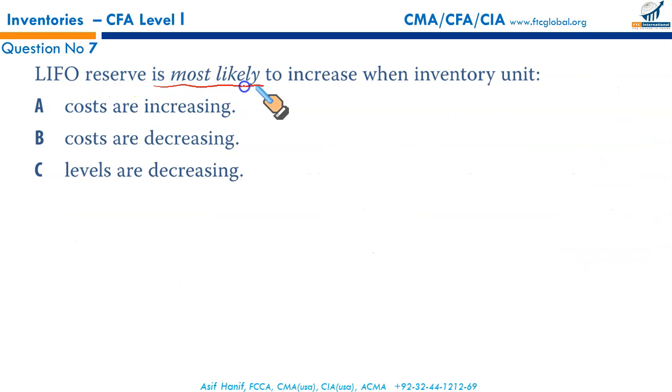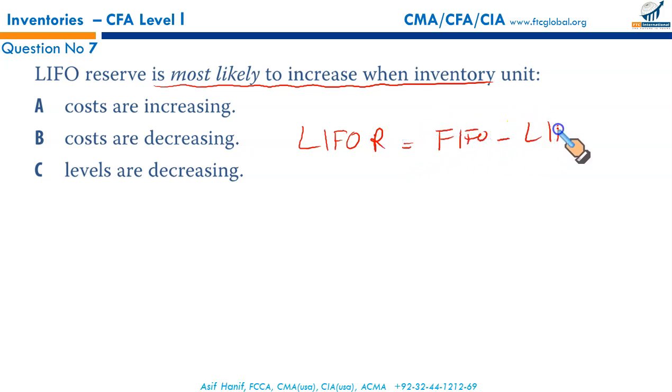LIFO reserve is most likely to increase when? We just glided through the learning outcome statements. Now you see how we apply it here. We know LIFO reserve is the difference between FIFO based inventory and the LIFO based inventory. This is what you call the LIFO reserve. LIFO reserve is likely to increase when either FIFO goes up or LIFO goes down. We have to make the difference big.